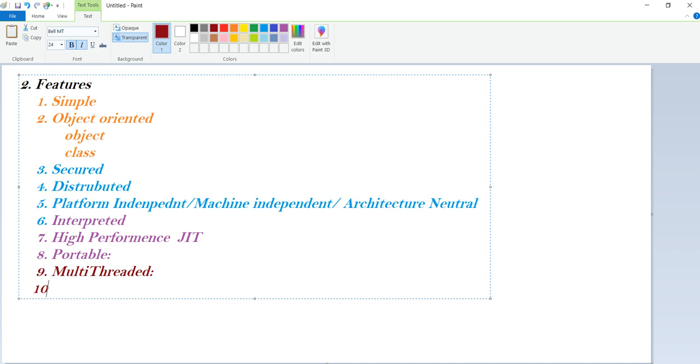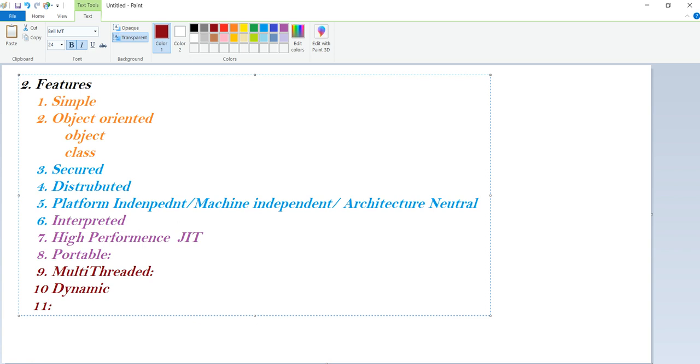The next feature is dynamic. Java is said to be dynamic because the allocation of memory is done at execution time according to the requirement. It can't be done before that. Memory allocation is very important, and it is done automatically during execution time.